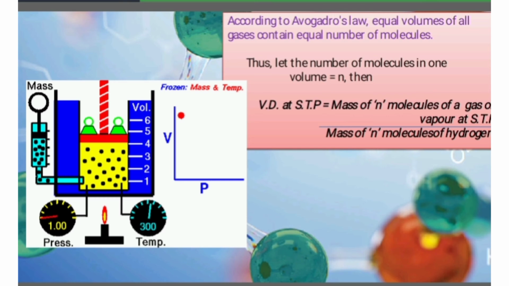According to Avogadro's law, equal volumes of all gases contain an equal number of molecules. So in vapor density, we replace the volume of gas with molecules. Let the number of molecules in one volume equal n. Then vapor density at STP is the mass of n molecules of gas or vapor at STP divided by the mass of n molecules of hydrogen. We convert the volume of gas into molecules of gas because of this application of Avogadro's law. What do you mean by Avogadro's law? The number of molecules is directly proportional to the volume of a gas. Here the volume of gas is converted into number of molecules.